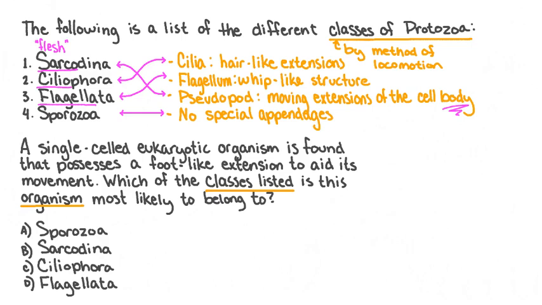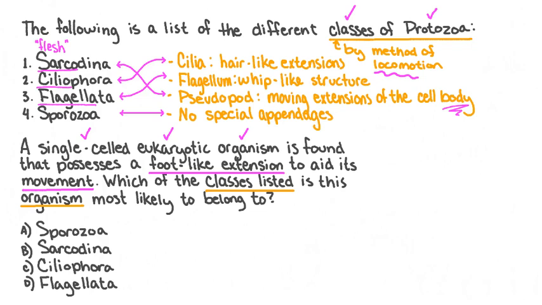Now that we've identified each of the different classes of protozoa, we need to figure out which one our mystery organism belongs to. Let's start by recalling the fact that all protozoa are single-celled or colonial eukaryotic organisms. So those 2 traits do not give us a clue as to which class our organism belongs to. Our classes of protozoa are distinguished by their modes of movement, and the organism in our question has a foot-like extension which allows it to move.